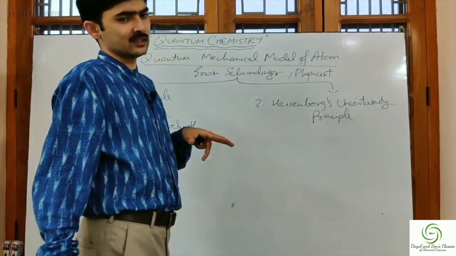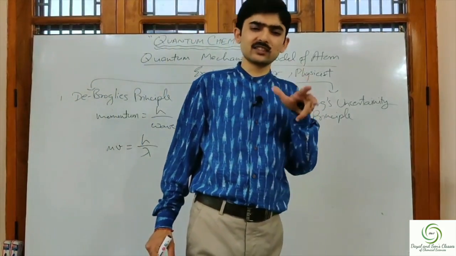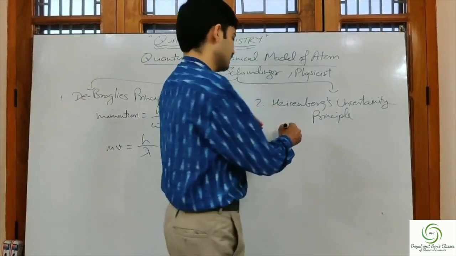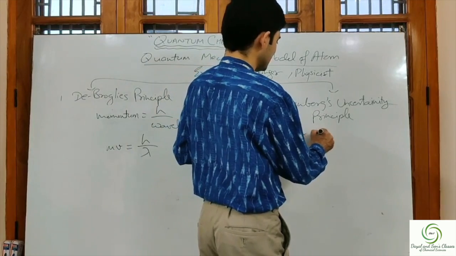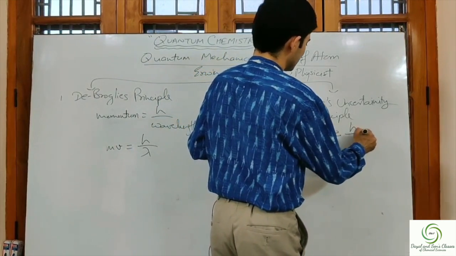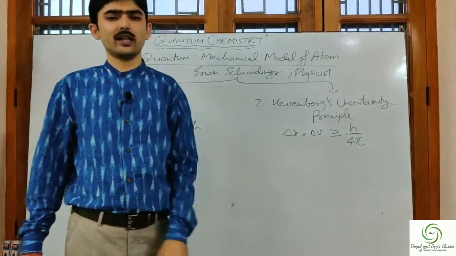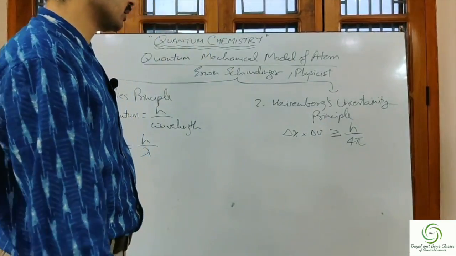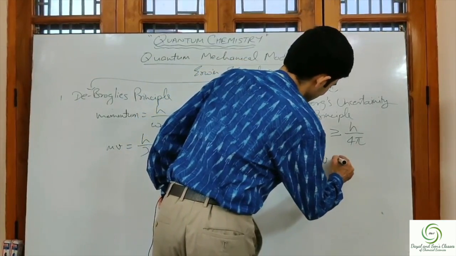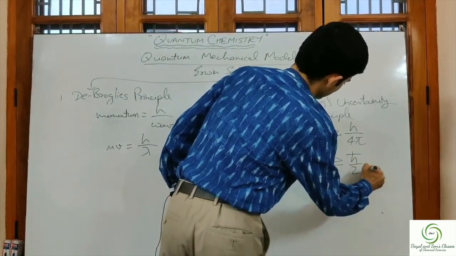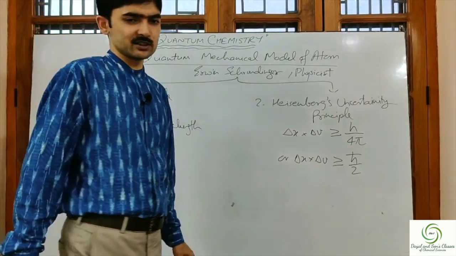And he gave a relation between the uncertainty in position and the uncertainty in velocity. He said that delta x into delta v will be greater than or equal to h upon 4 pi, or you can say h cut by 2, where h cut is equal to h upon 2 pi, or delta x into delta v is greater than or equal to h cut upon 2. I hope this is clear. This much is clear.